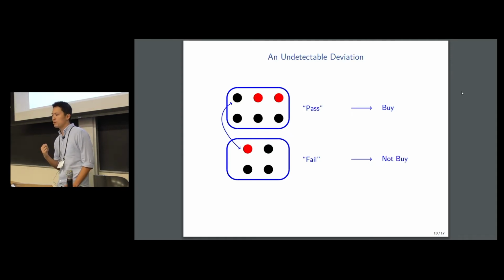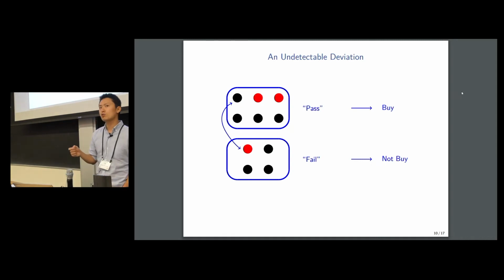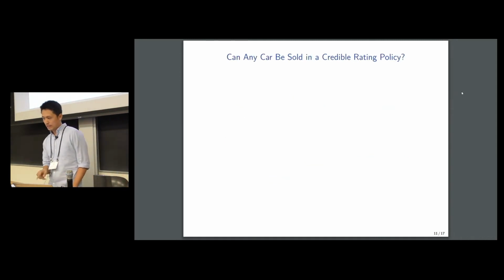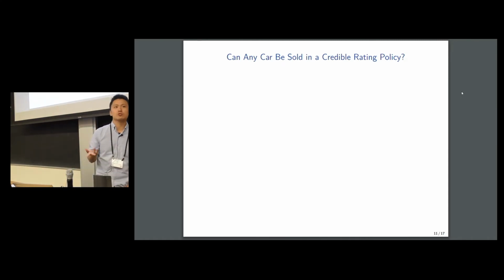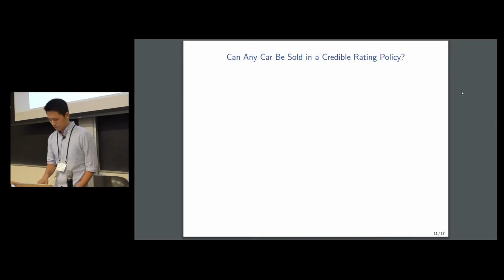Now, you may be wondering, in this example, is there any credible rating policy under which any car can be sold? And the answer is no. To understand why, let's suppose by contradiction that there's a car that's getting sold under some rating policy. In particular, let's assume that this car is sold after a rating A is observed.